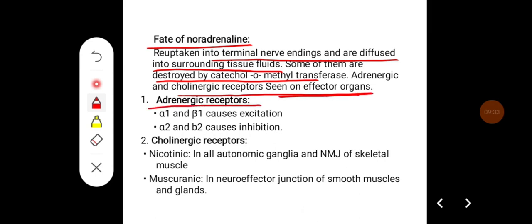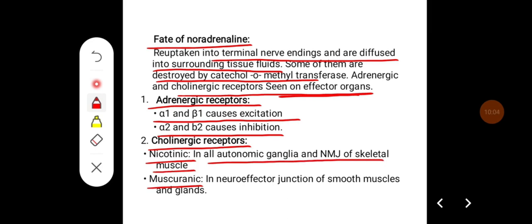Adrenergic receptors and cholinergic receptors. The adrenergic receptors are classified into alpha and beta, and again there will be alpha 1 and alpha 2, and beta 1 and beta 2. Note that alpha 1 and beta 1 cause excitation, whereas alpha 2 and beta 2 are mainly inhibitory in nature. Cholinergic receptors are nicotinic and muscarinic. The nicotinic receptors are present in all autonomic ganglia and the neuromuscular junction, whereas muscarinic receptors are in the neuroeffector junction of smooth muscle and glands.